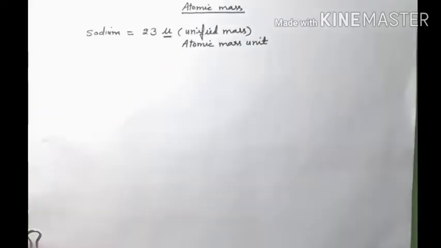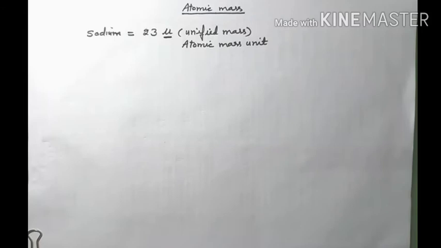The U is called unified mass or atomic mass unit. So first we will try to understand the meaning of this U. If you remember, I have explained this topic in the 9th class. See, what is the actual meaning of this U?